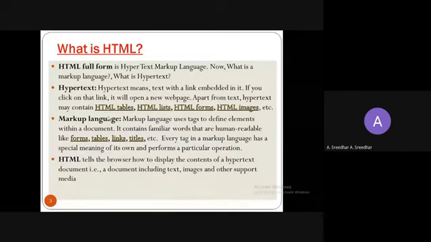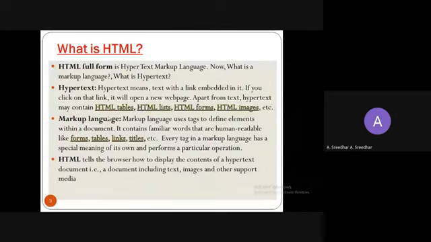In HTML, we deal with general readable terms like forms, tables, links, or if you want to create text in bold and italic, we use the general terms only. So no need to worry about remembering different terminology while learning this. Just forget about that complexity. Every tag in a markup language has a special meaning of its own and performs a particular operation.